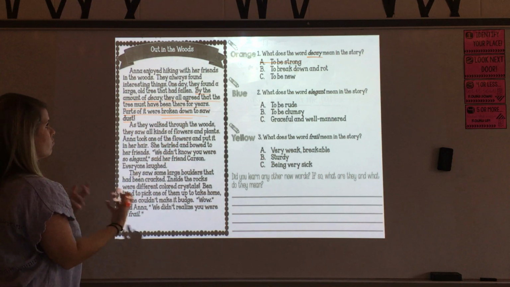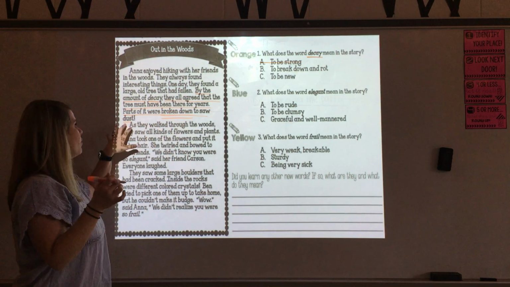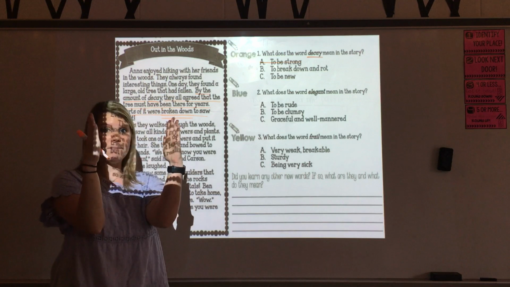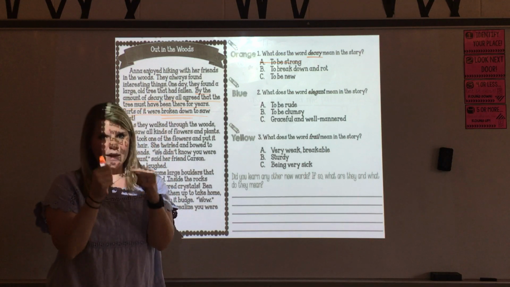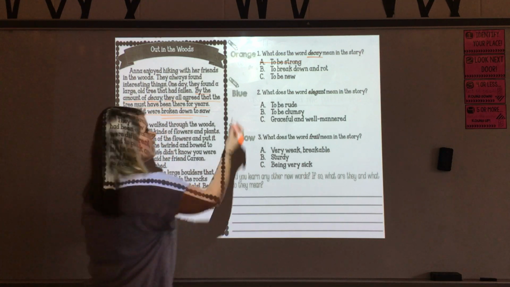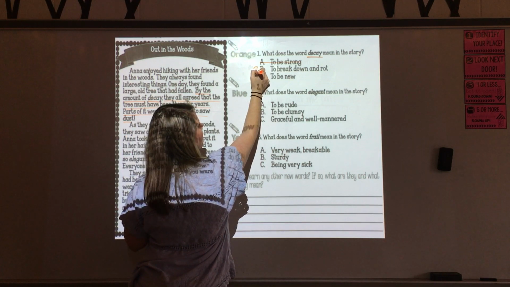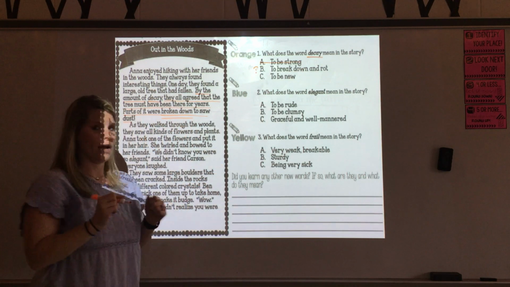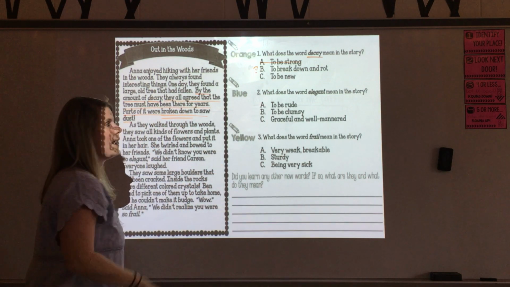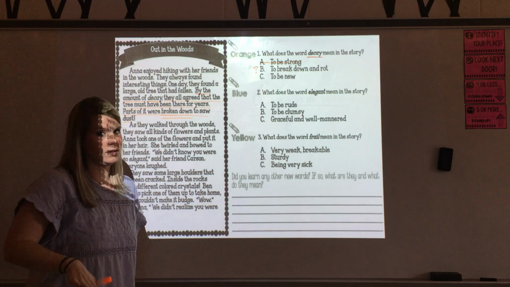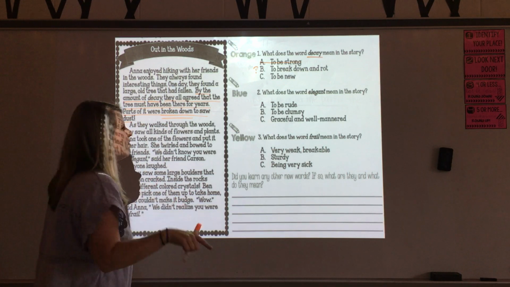I don't see the word rot, but I do match up broken down, and if it's gone from a big sturdy tree to sawdust, that probably does mean that it has rotted. So I'm going to put a question mark. I'm not going to slash and trash that one. I'm going to keep that one because I think that might be right, but we have to read all our choices, right? I know you did that already.